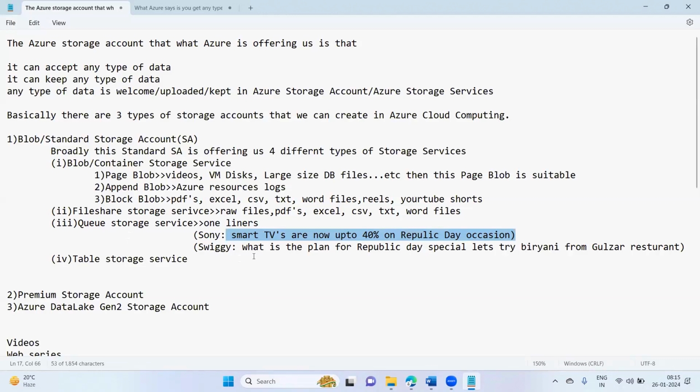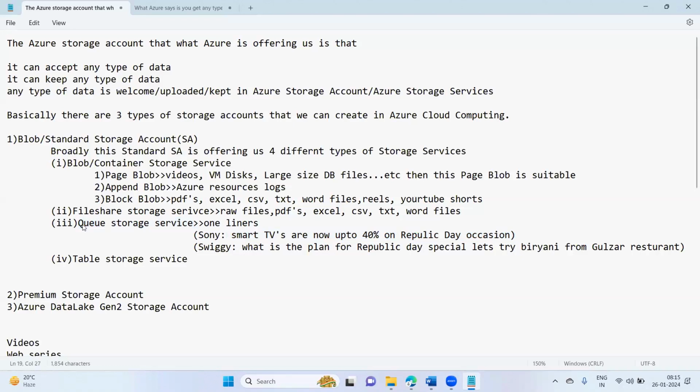Telugu is written in English, sorry, like how we do Hindi chatting in WhatsApp, something like that. These are all promotional messages that you will get across. And these one-liners are saved inside the queue storage services.